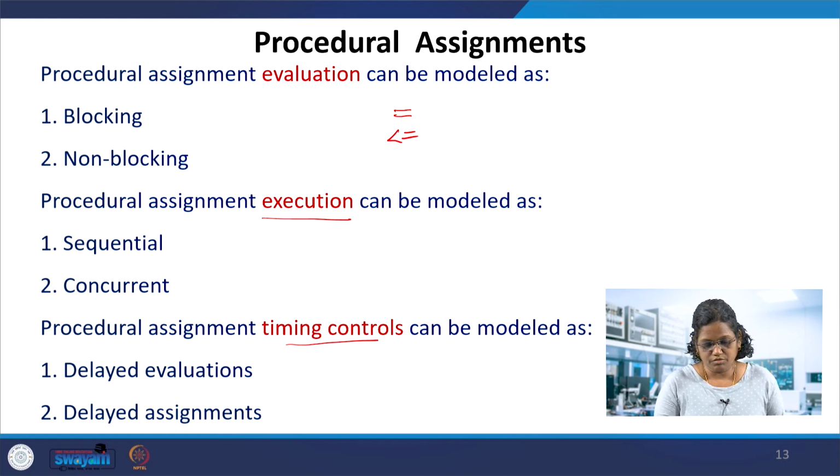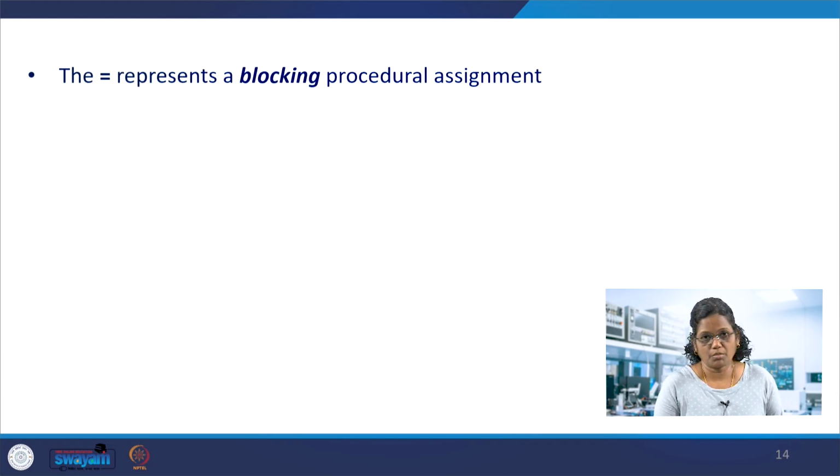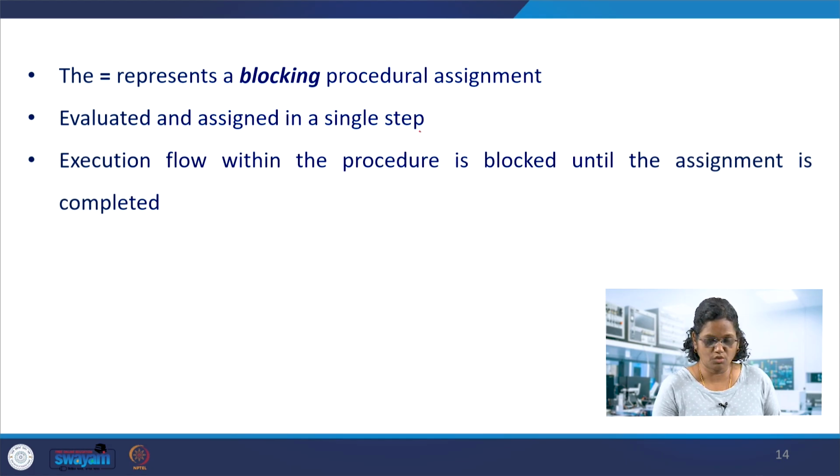So once these 6 categories are understood, it will give more clarity on the Verilog constructs, the modules which you develop. If we take the example of blocking, we've already been using it, and a few examples have been taught in some lectures. The equal to sign represents the procedural assignment of blocking. It evaluates and assigns in a single step. There is no storage like in the other case.